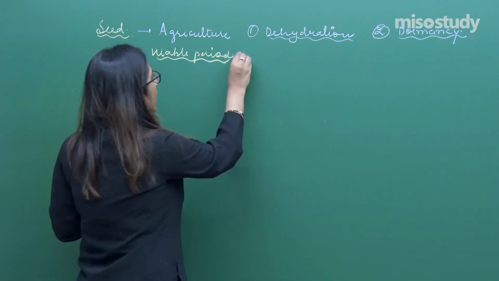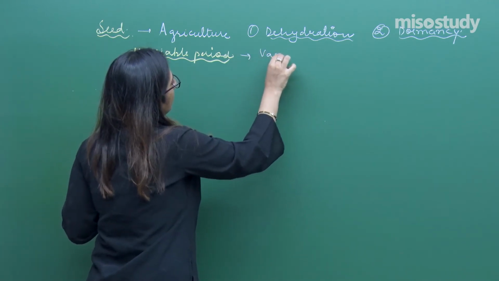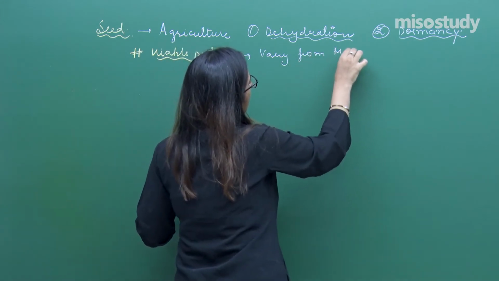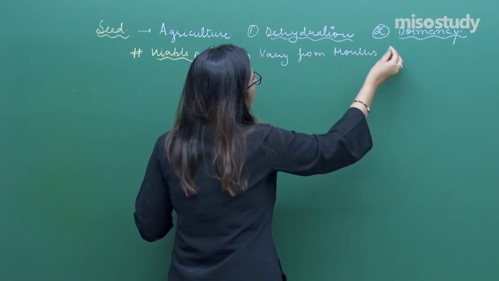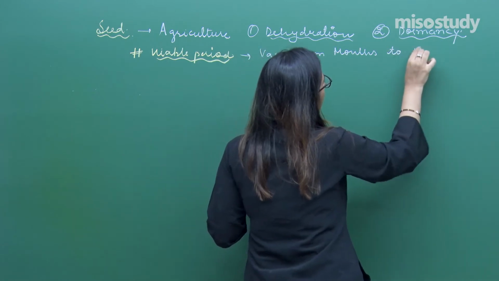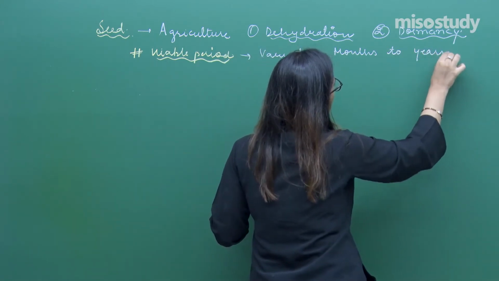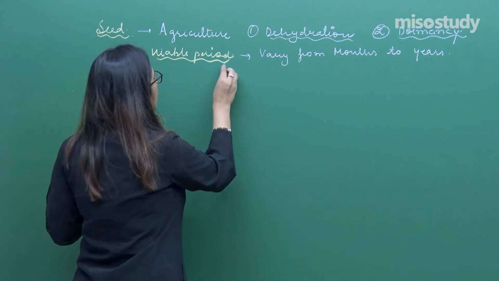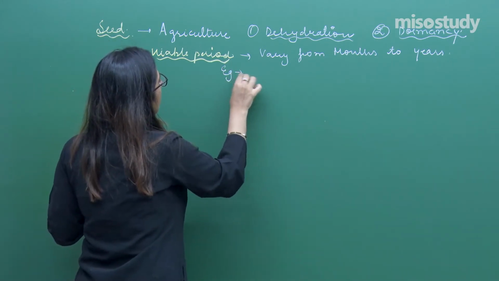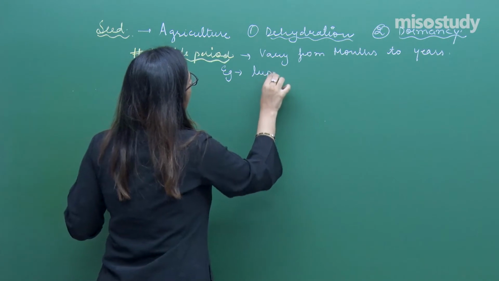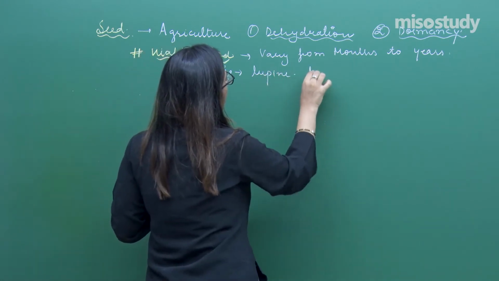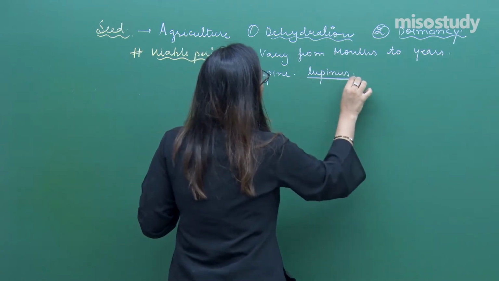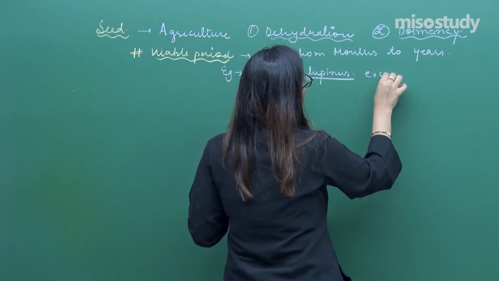They actually vary from months to years. Now in this case we have a very good example, that of a lupin, Lupinus excavatus.